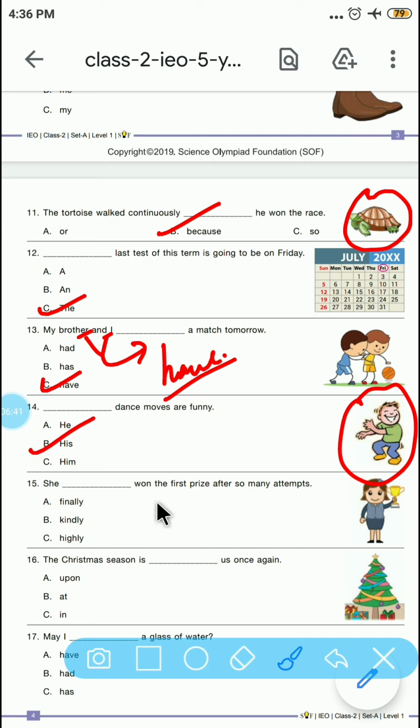Dash won the first prize after so many attempts. So what is the option here? She won the first prize, so she finally won the first prize after so many attempts. Let's see question number 16. The Christmas season is dash us once again. So what is the correct option here? So the correct option here is upon.